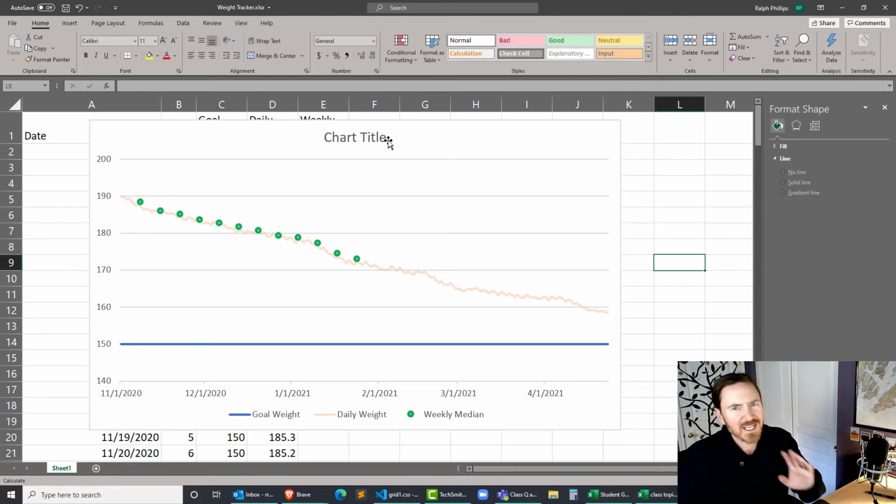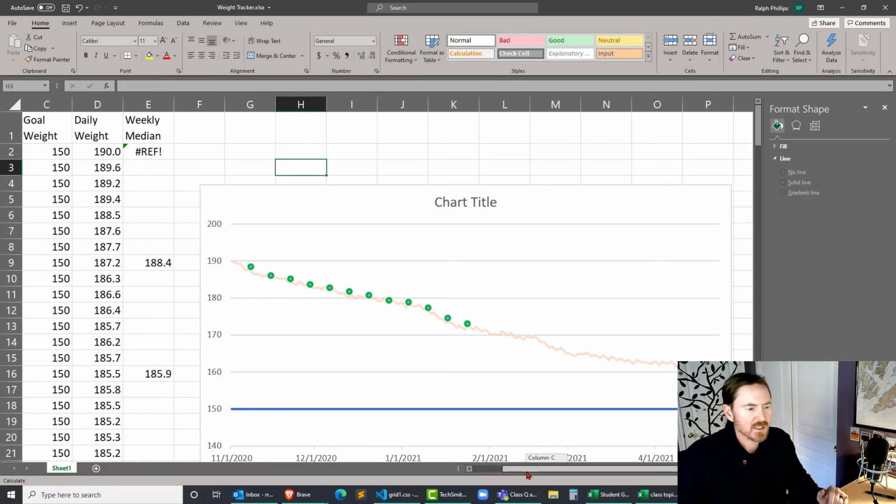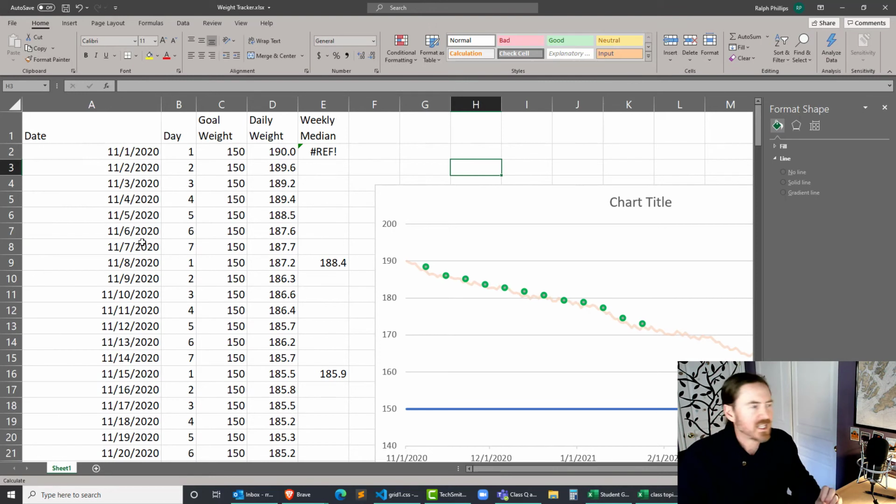So now, obviously there's chart titles and things like that. Now we can see our weight being tracked up and down day by day, but we can see very prominently what that median was, the median for each week. And once we feel like our chart is looking good and what we want, and we're satisfied with how the calculations are occurring, so great. Now we can start planning for that future.